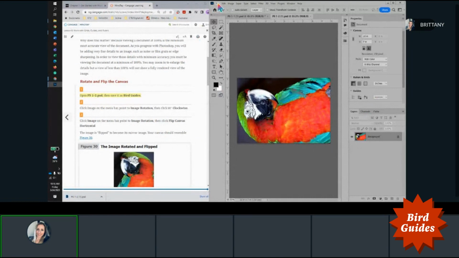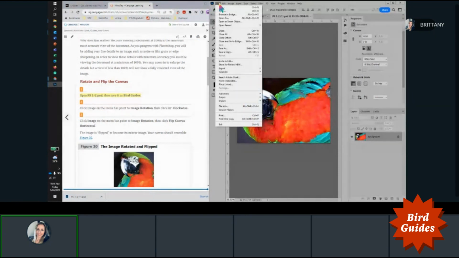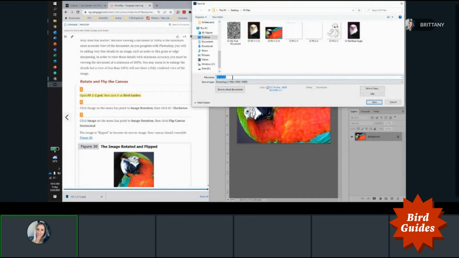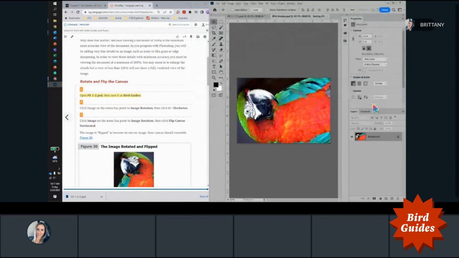All right, so the first thing I'm going to do is save it as bird guides. So File, Save As, and in that same location, type bird guides. Save.